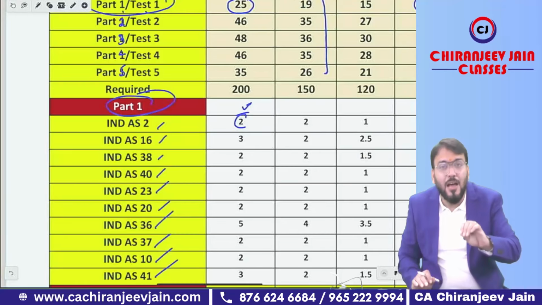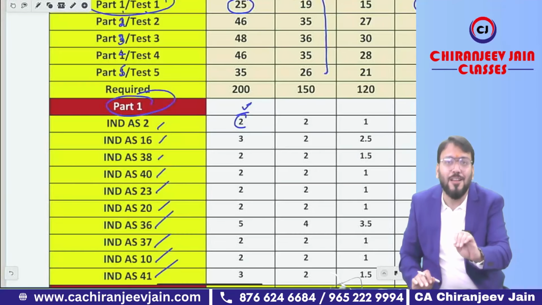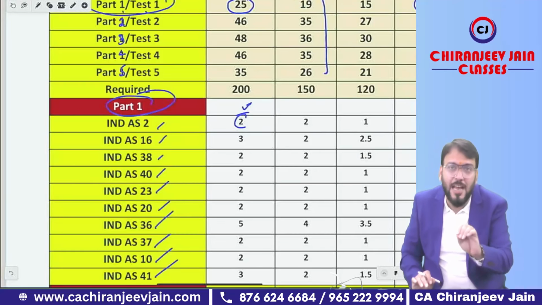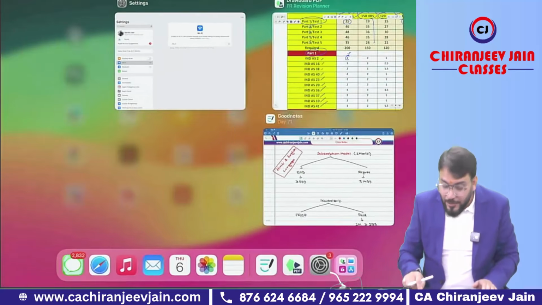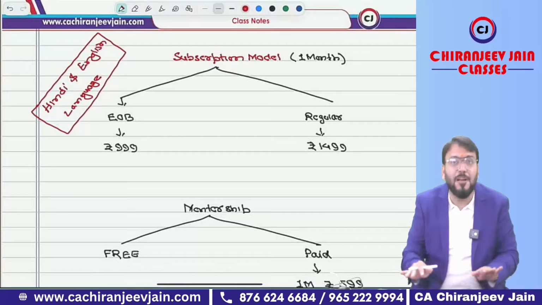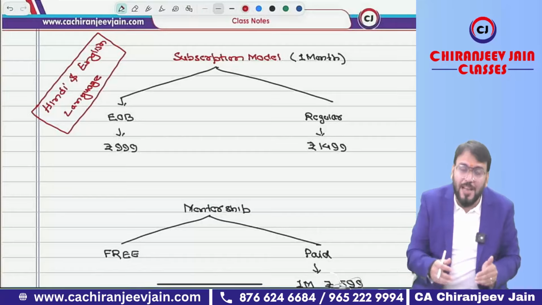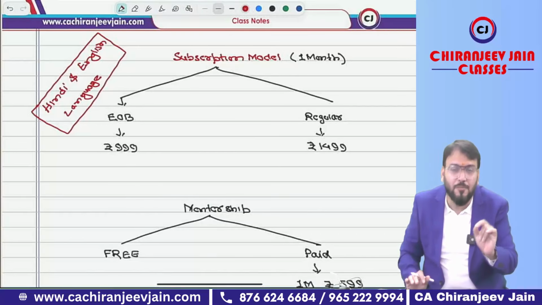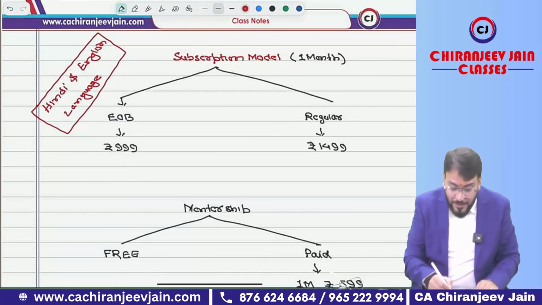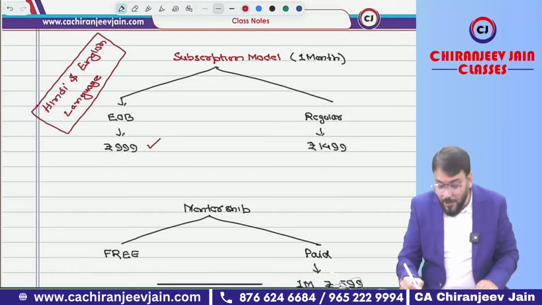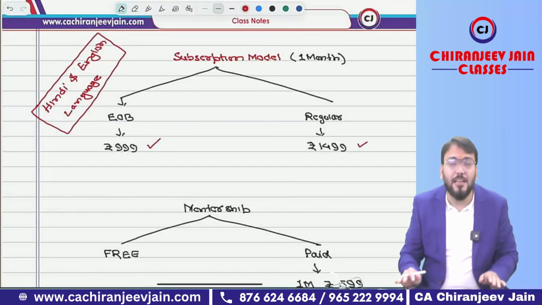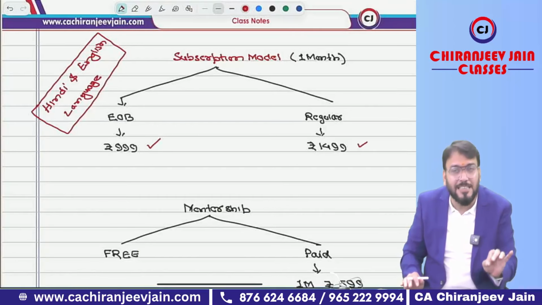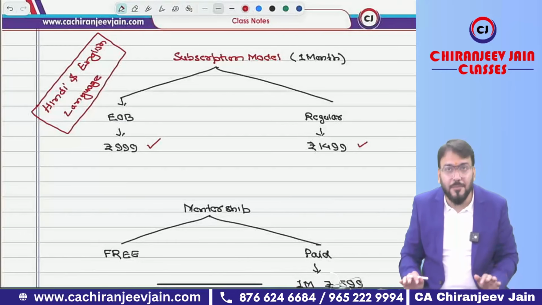For that reason, I am opening a 1 month subscription model for my exam oriented batch and regular batch. You can now avail this subscription model for the exam oriented batch and regular batch for 1 month. The price will be very nominal. For the exam oriented batch, it is 999, and for the regular batch it is 1499, and both batches are available in Hindi and English language. Got this point?